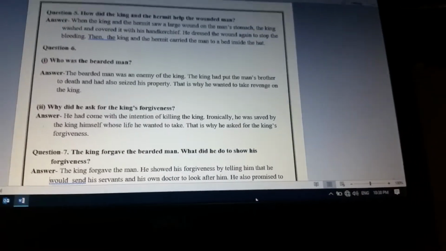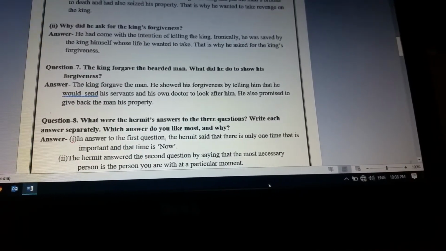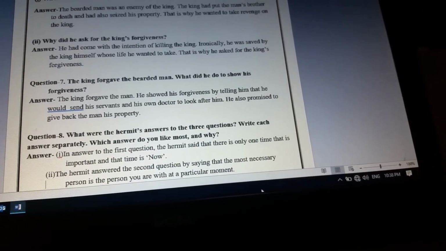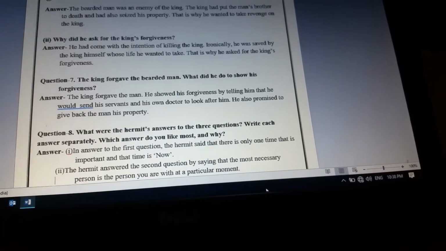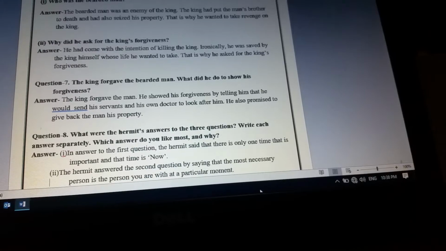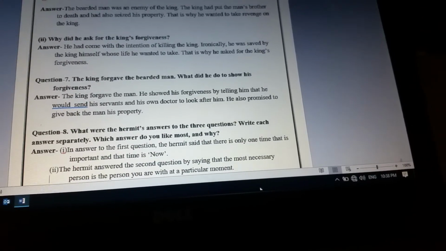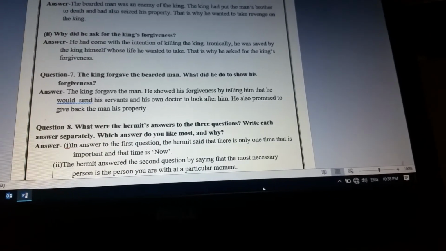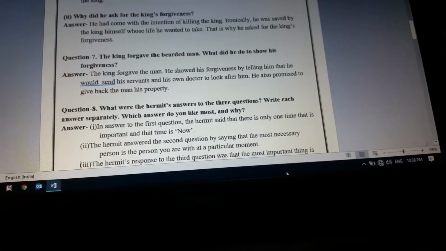The king forgave the bearded man. What did he do to show his forgiveness? He showed his forgiveness by telling him that he would send his servants and his own doctor to look after him. He also promised to give back the man his property. So in this way, the king showed his forgiveness to the bearded man, and he also forgave him politely.